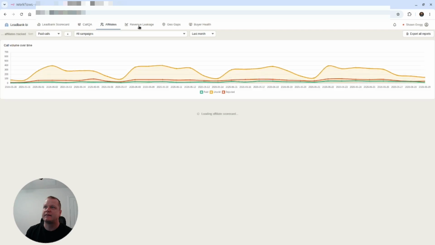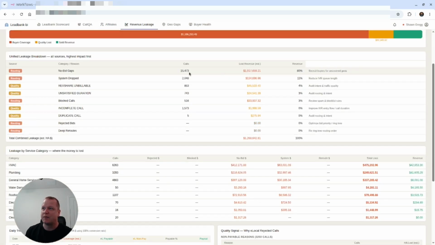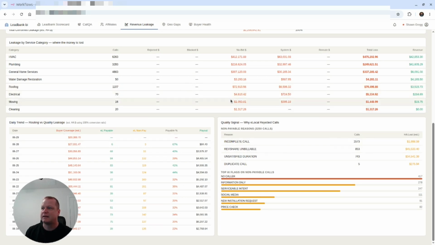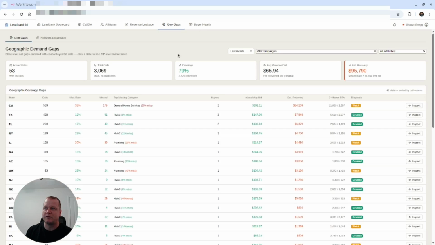And let's see, we've got revenue leakage. We can see where our revenue leakage is and why we're leaking it. Like, we don't have people buying these. We have system drops, or these were kicked back on us for whatever reason. So a lot of useful data to try to identify what we could do better.